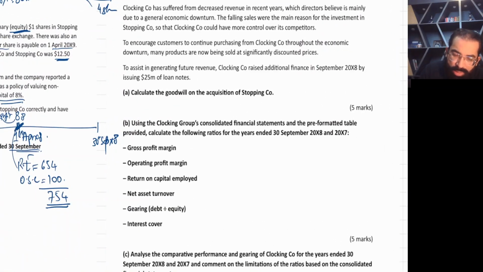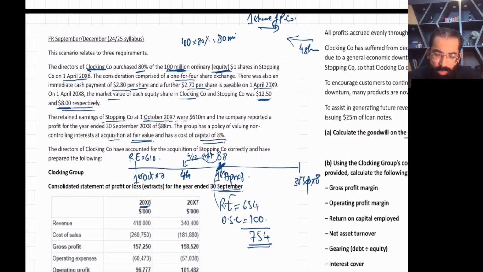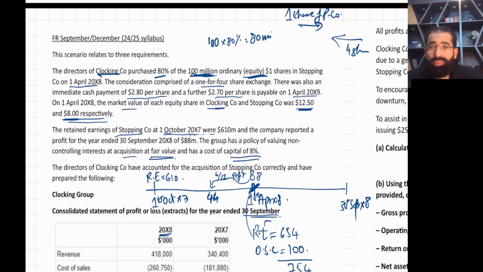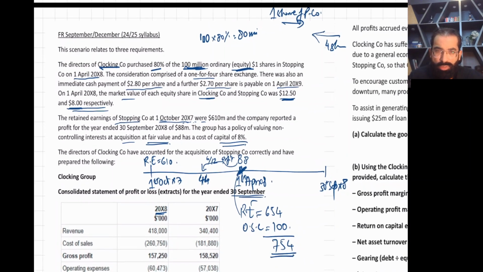Now, what they are saying: calculate the goodwill on the acquisition of the subsidiary company. 5 cash marks, just practical 5 marks, easy peasy, very easy. Okay, so let's start. First, my request is, if you want to take a picture of this part, take the picture, because I'm going to move the screen a little bit. See, you can take the picture.